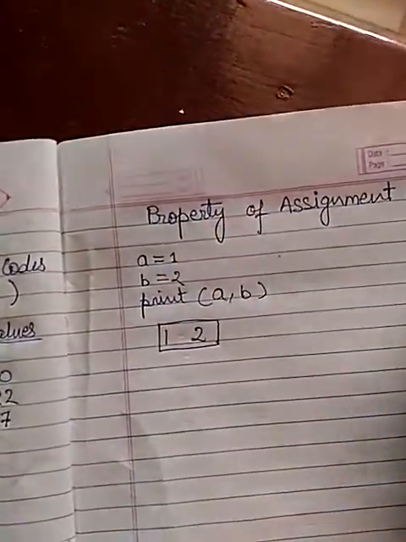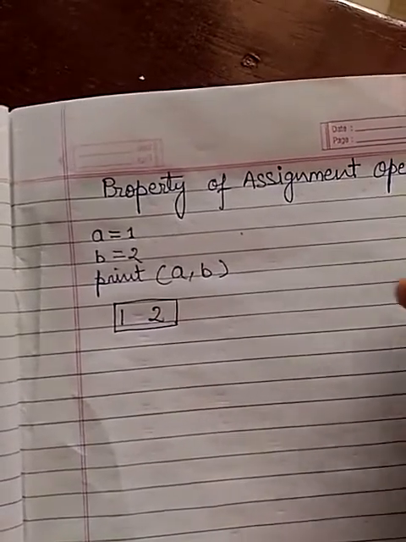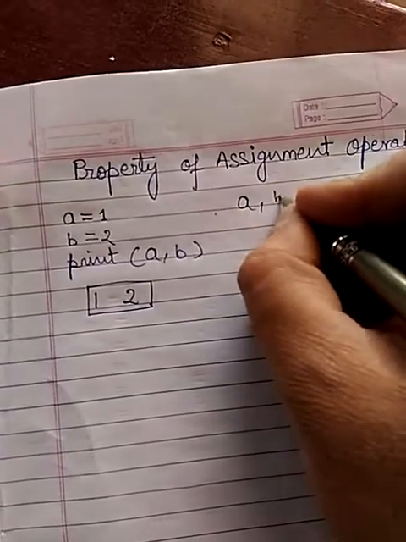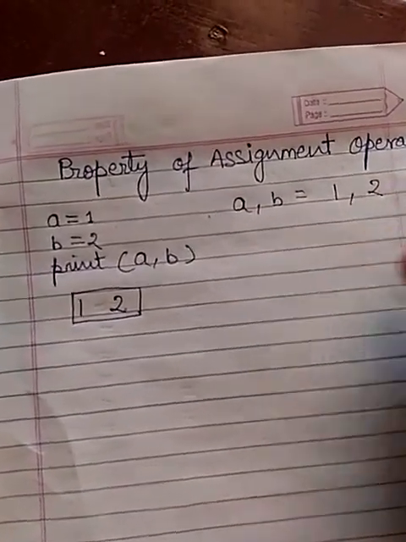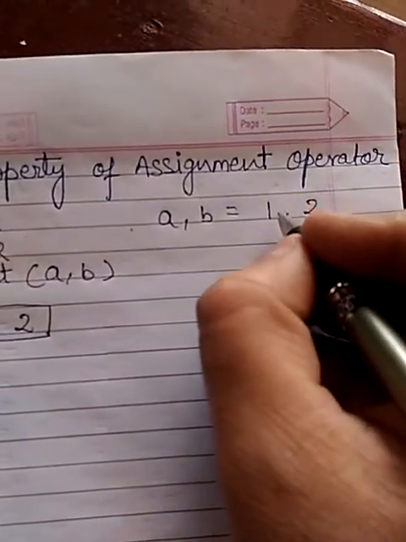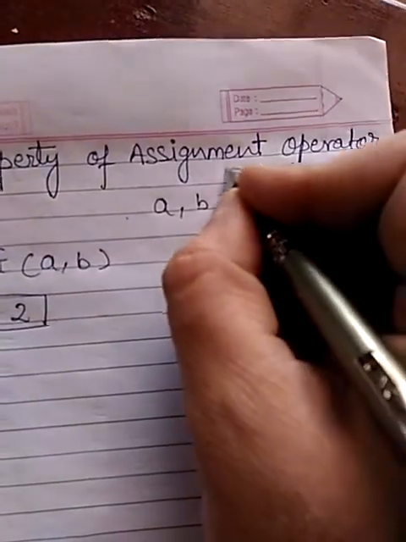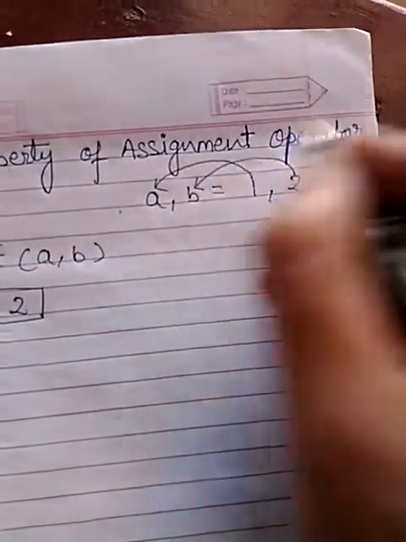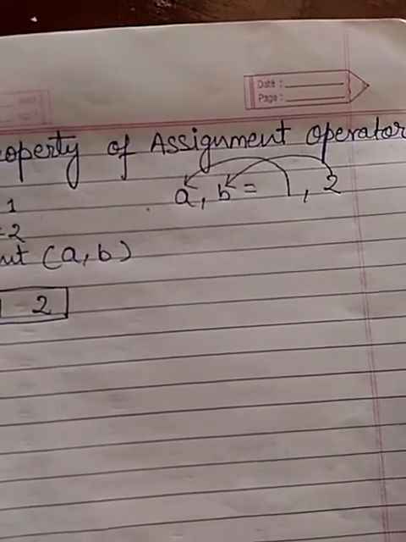So these two statements can be written in a single statement in Python. How? A comma B equal to 1 comma 2. In this way, Python evaluates from right hand side. It will assign this in A and this in B. So if you write print A, B, again you will get the same value.